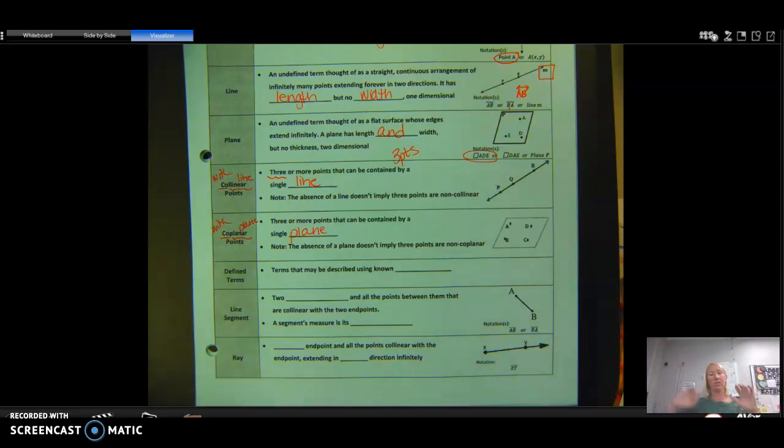Now I could have 3 points and then a 4th point somewhere else. Well, the plane could go through those 3 points and not that 4th point. But any 3 points always make a plane.